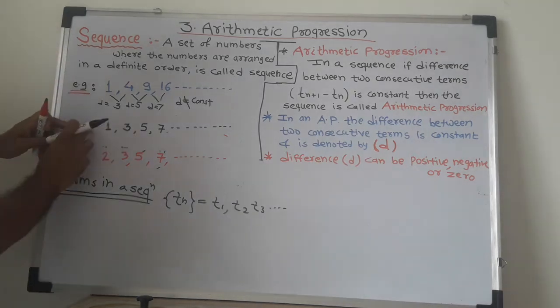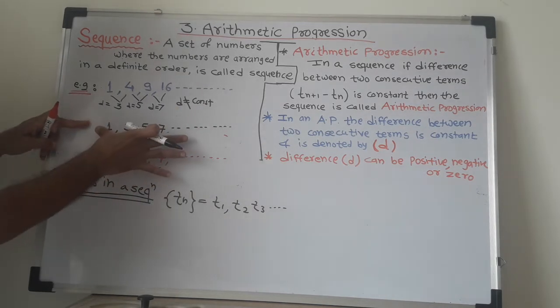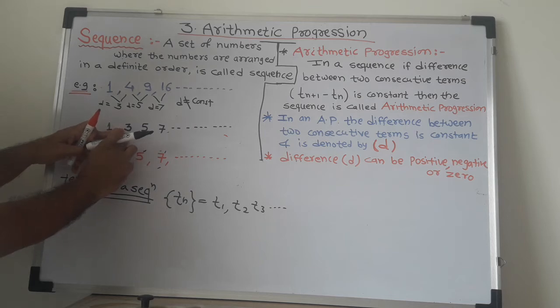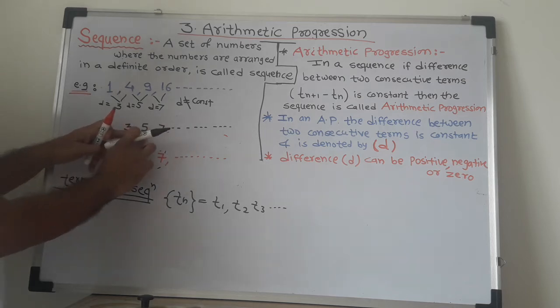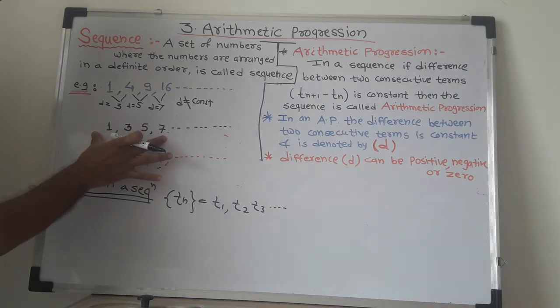So the first example is not an arithmetic progression. Now focus on the second sum, 1, 3, 5, 7 up to infinity. Is it an arithmetic progression? Just check the difference. 3 minus 1 is 2, 5 minus 3 is 2, 7 minus 5 is 2. So here the difference between two consecutive terms is constant. Therefore this is an example of an arithmetic progression.